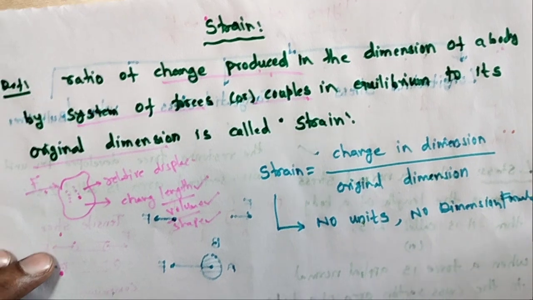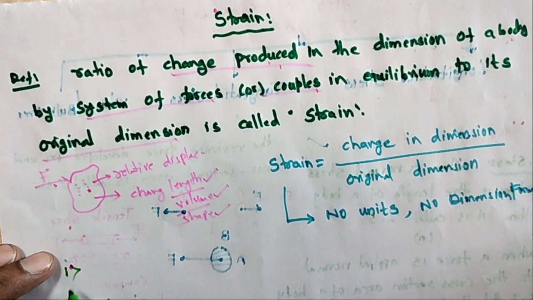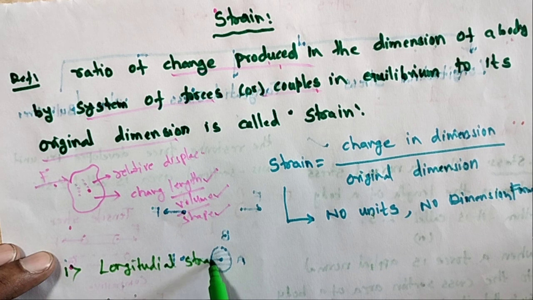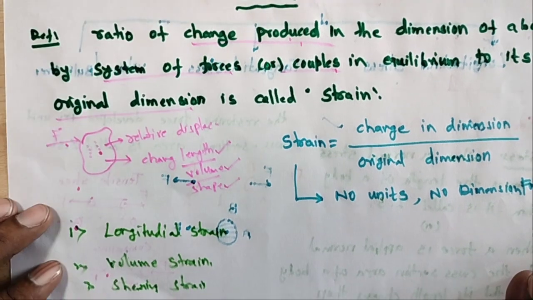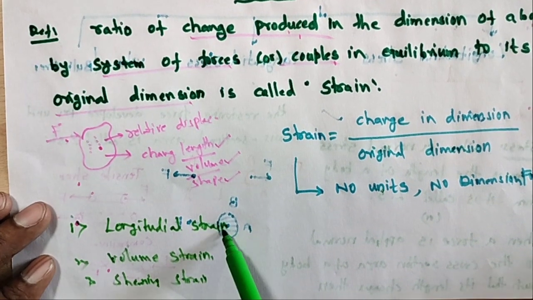Generally there are three types of strain. One is longitudinal strain, second is volume strain, and third is shearing strain. How many types of strain? Three types: longitudinal strain, volume strain, and shearing strain.